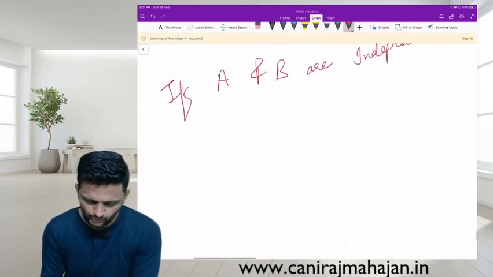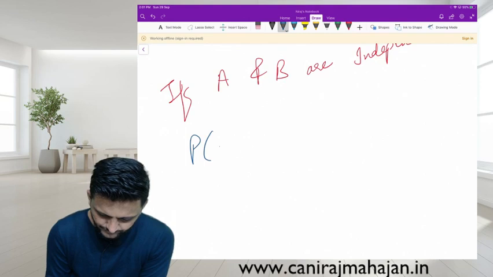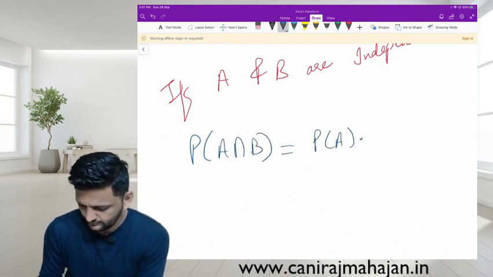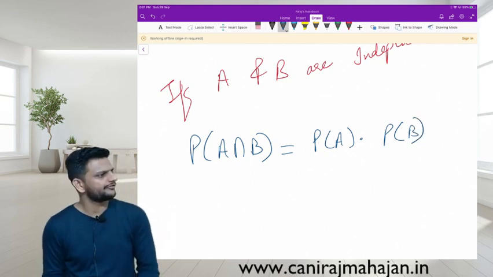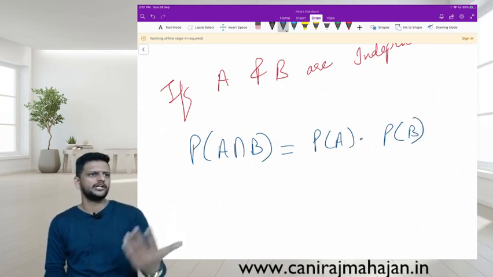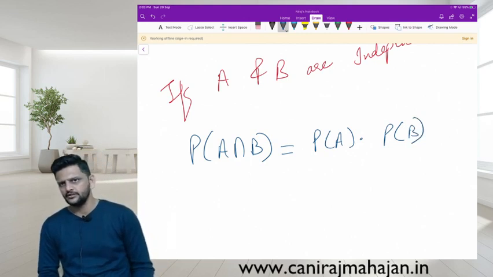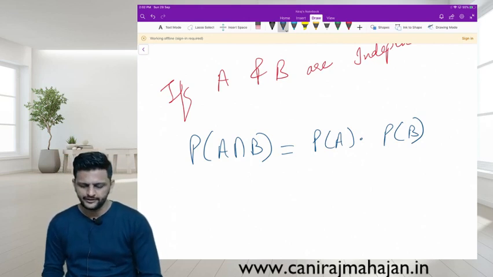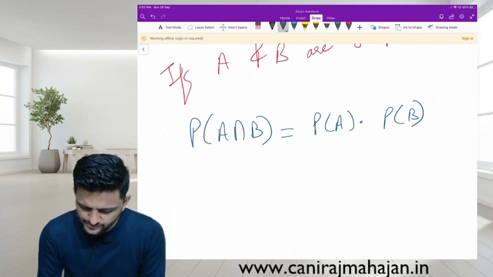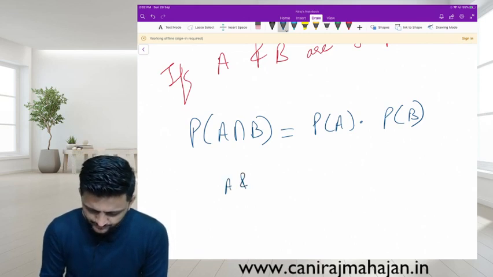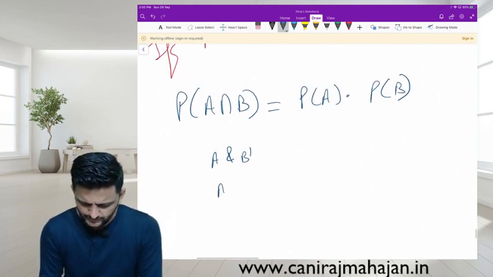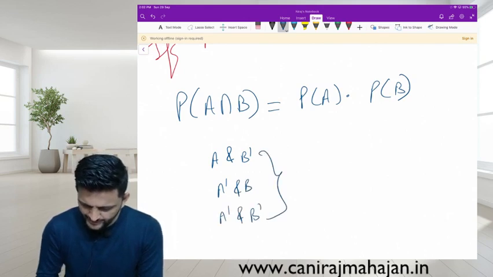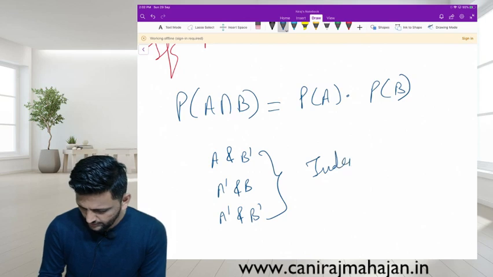Okay, so if two events A and B are independent, what formula can we have? P of A into P of B, your multiplication theorem. This is possible only when A and B are independent. And when A and B are independent, A and B dash, A dash and B, as well as A dash and B dash are also independent.